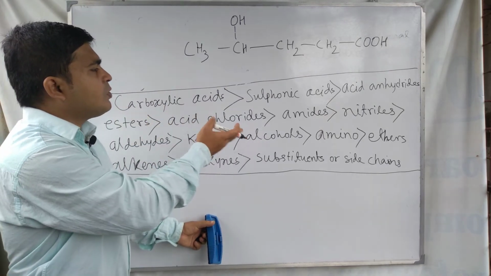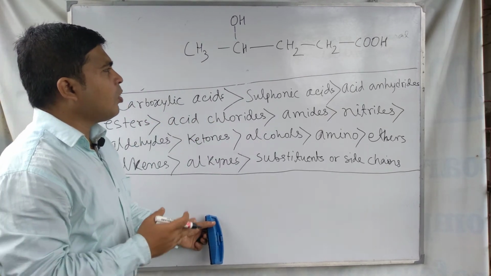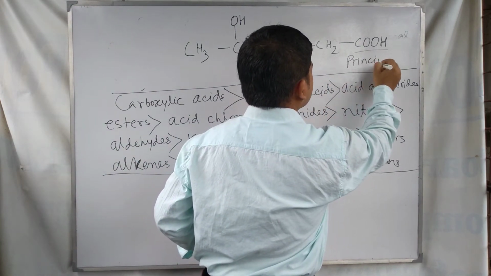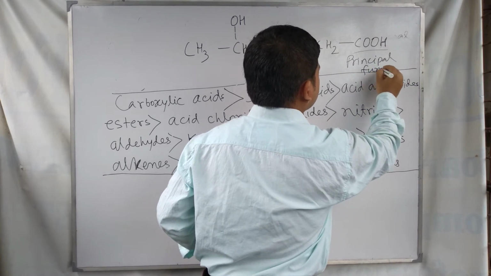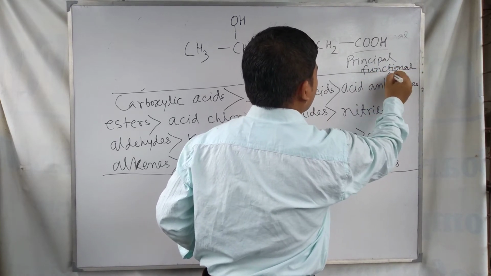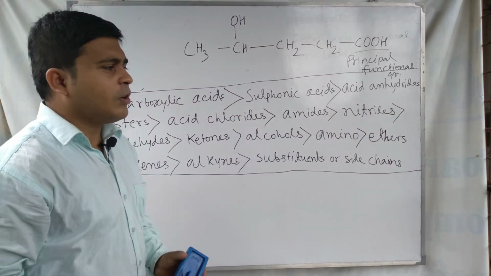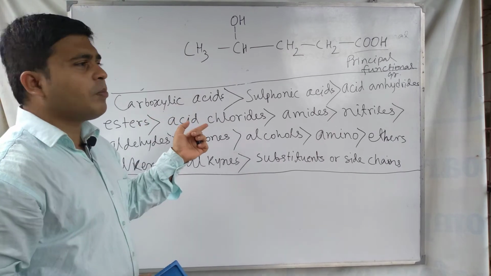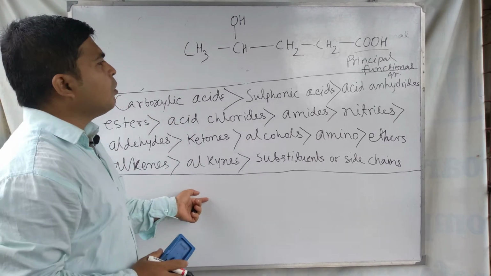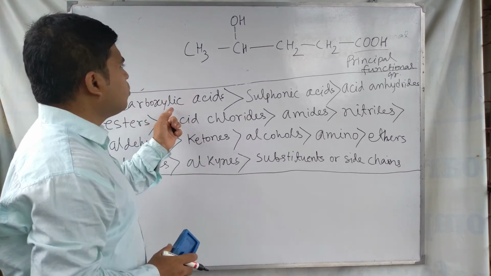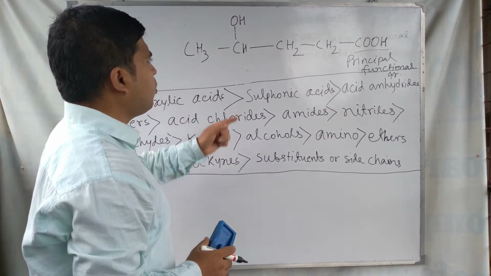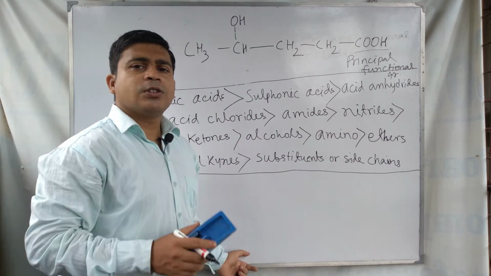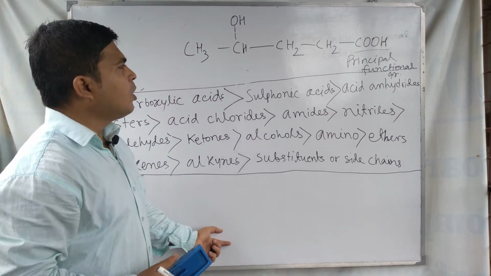So carboxylic acid is now the principal functional group. As it is present in the higher position, this carboxylic acid group acts as the principal functional group for this compound, and the OH group, or the alcohol, acts as the substituent or the secondary functional group for this molecule.